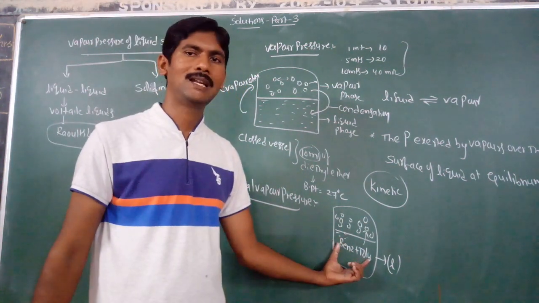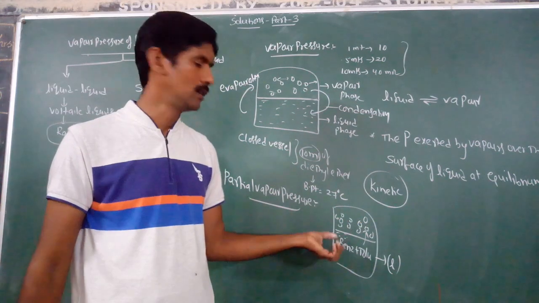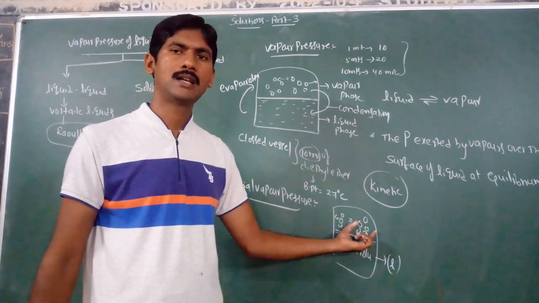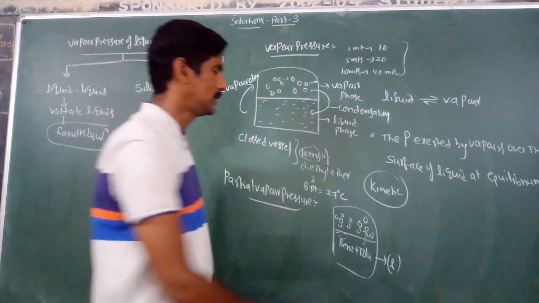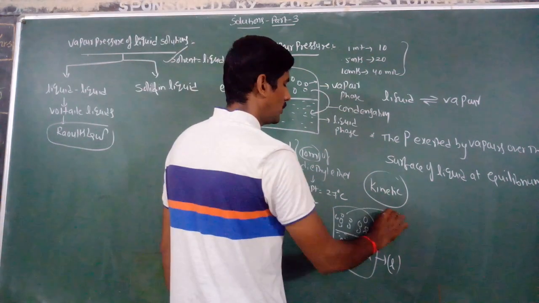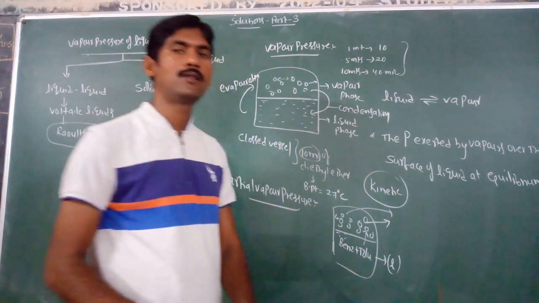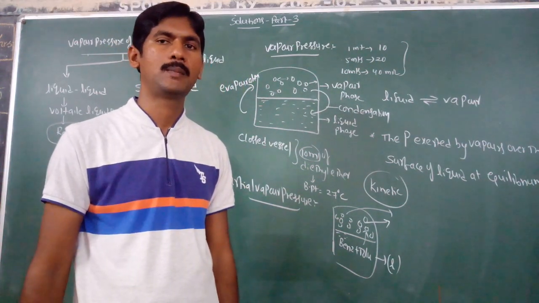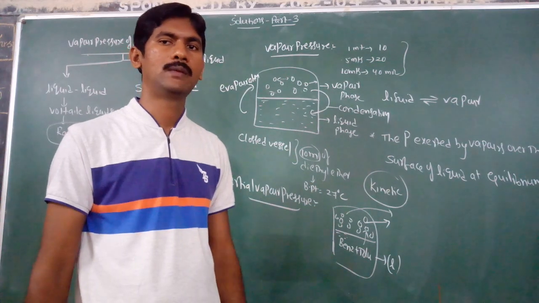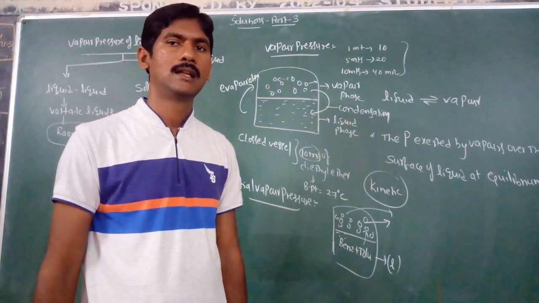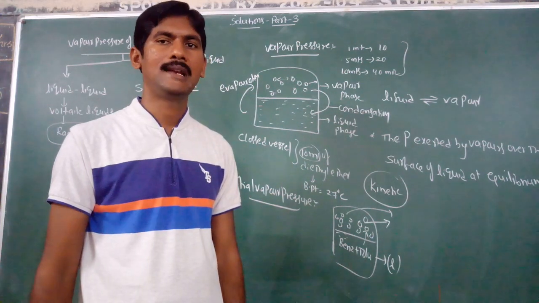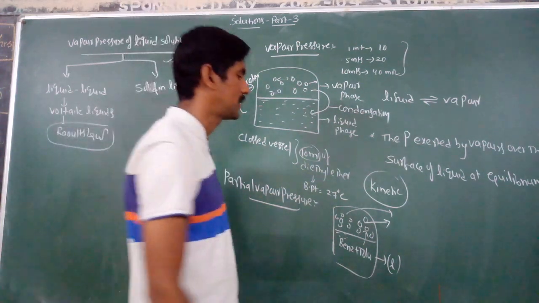Because both are volatile liquids, they easily go into the vapor state. So some of the gaseous molecules are benzene and some are toluene. The individual vapor pressure exerted by these gaseous molecules in a mixture of volatile liquids is known as partial vapor pressure.